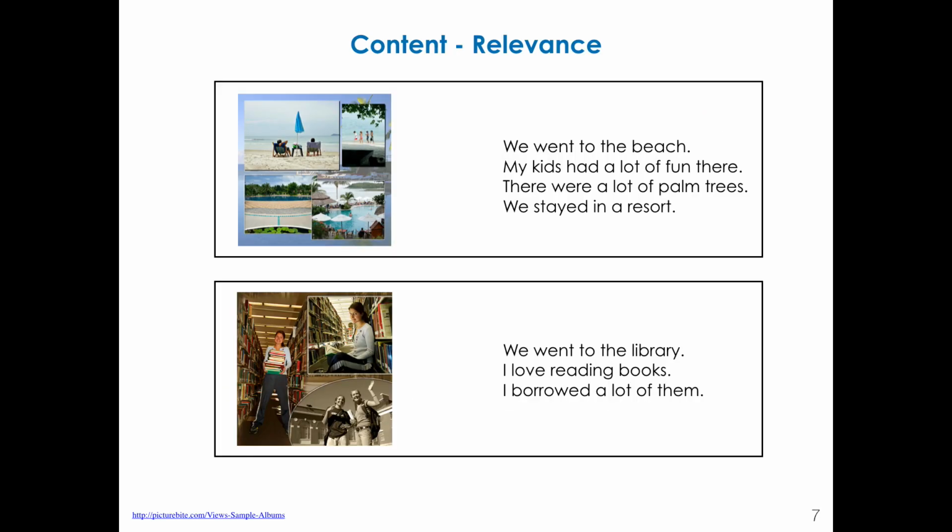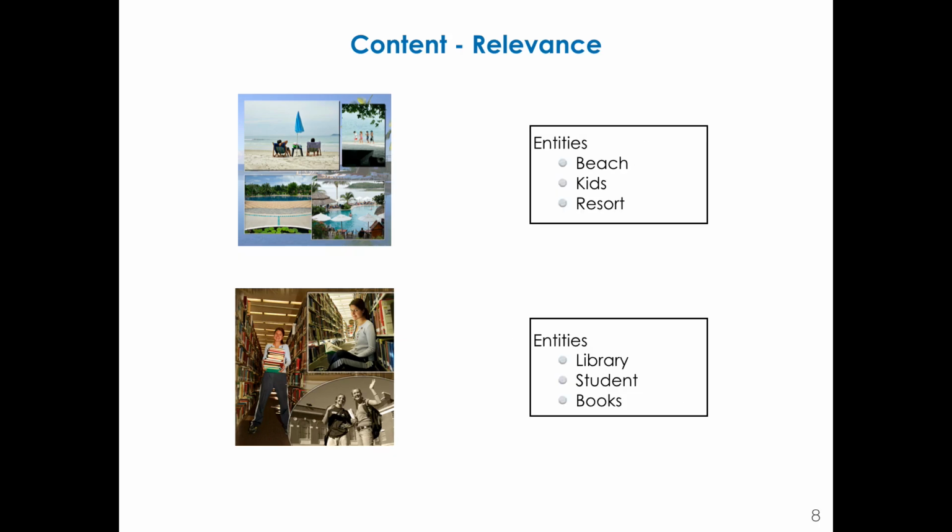While there are other properties such as surface forms and structure, I am going to present about the content property in this talk. For instance, the description of the first set of images mainly talk about beach, kids, palm trees and resort, etc. But it would not make sense if I talked about library or church. Similarly, the second set of images talk about library, books, etc. This contributes to the relevance property of the text. So for content relevance, we'll be looking into entities and their references in visual stories.